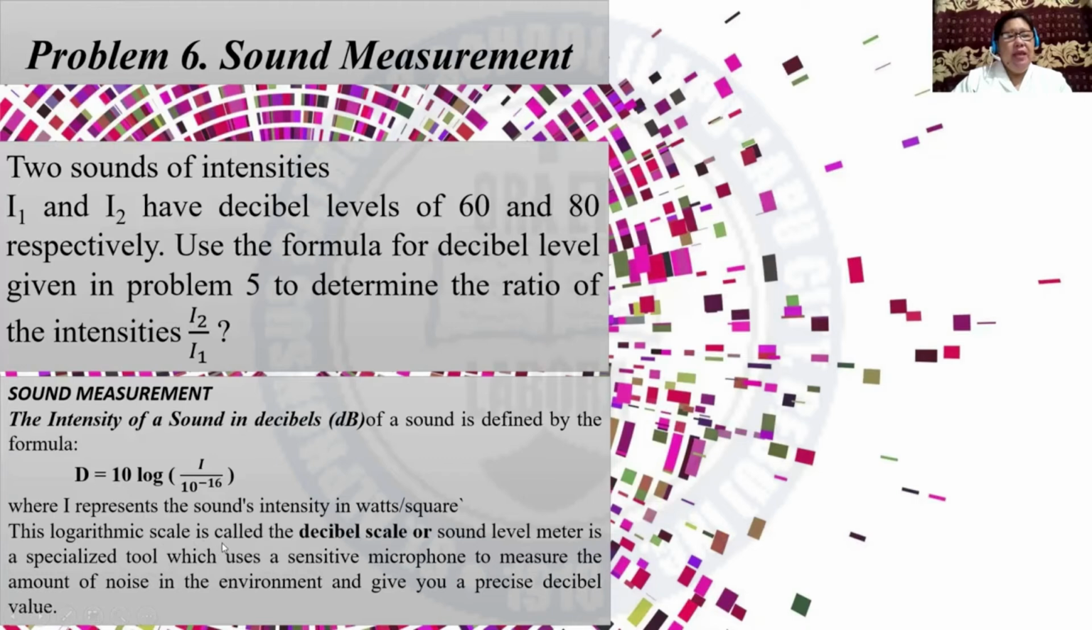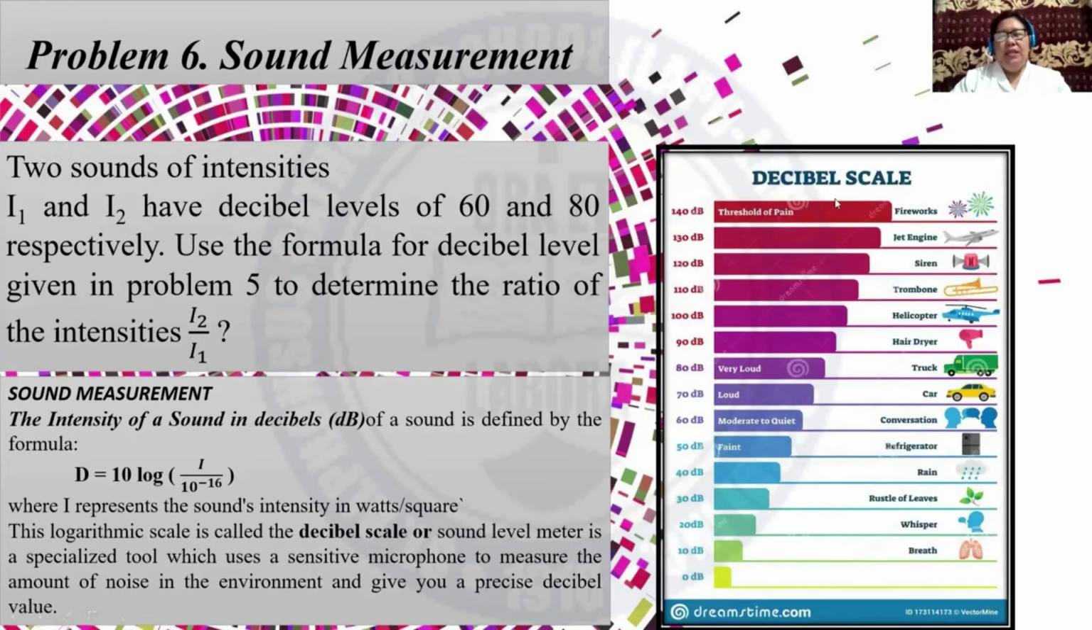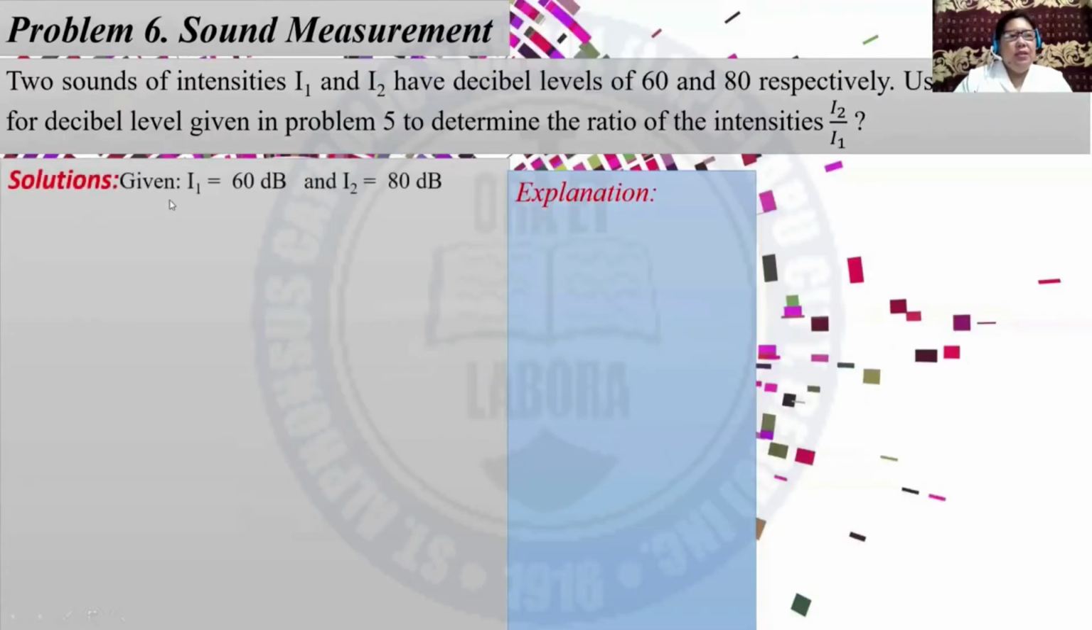This logarithmic scale is called the decibel scale, and the sound level meter is a specialized tool which uses a sensitive microphone to measure the amount of noise in the environment and give you a precise decibel value. So, this is how a decibel scale looks like. Let us have the solutions. Given D sub 1 is equal to 60 dB and D sub 2 is equal to 80 dB. Use the formulas in problem 5.